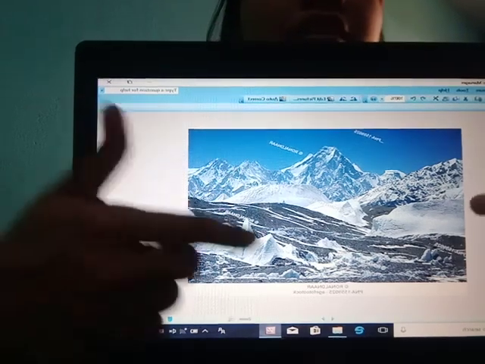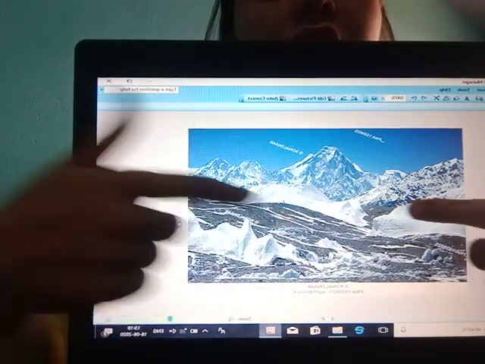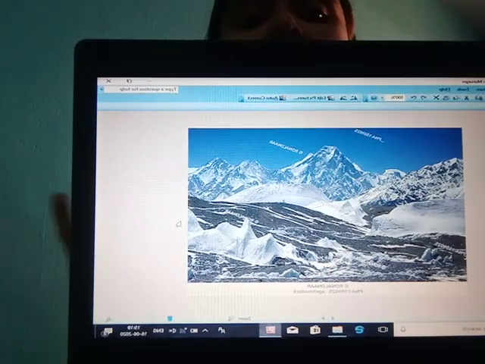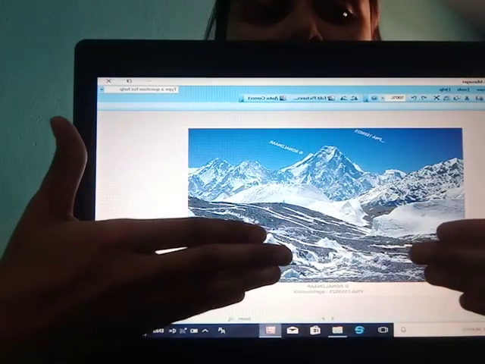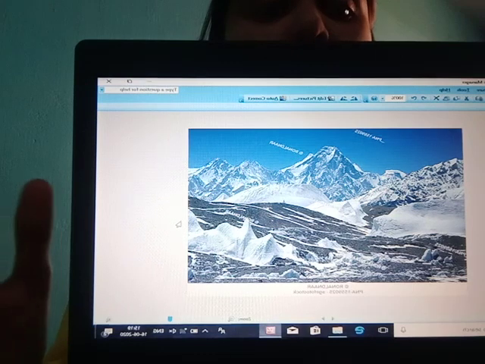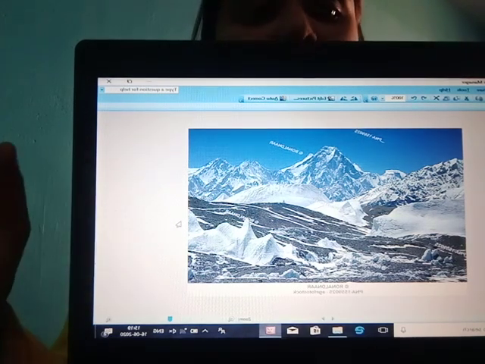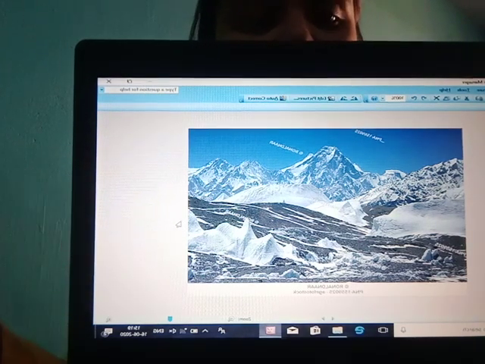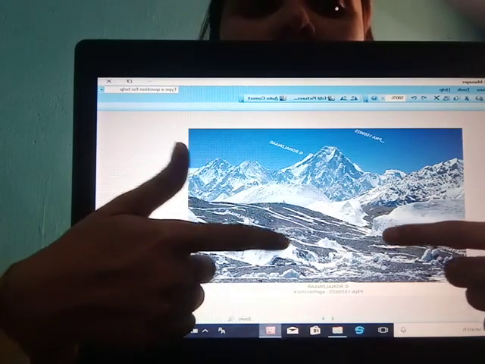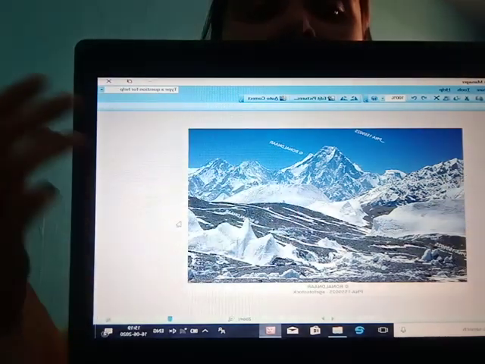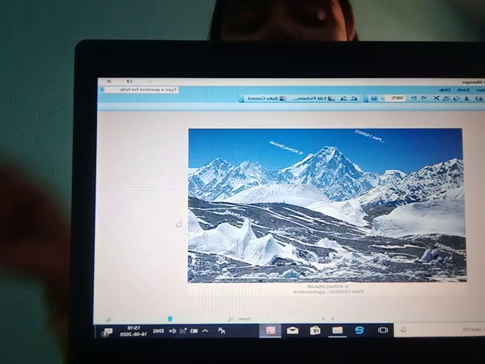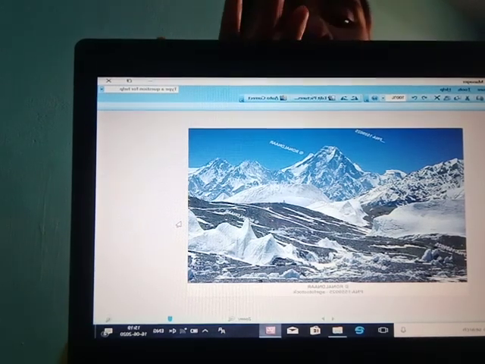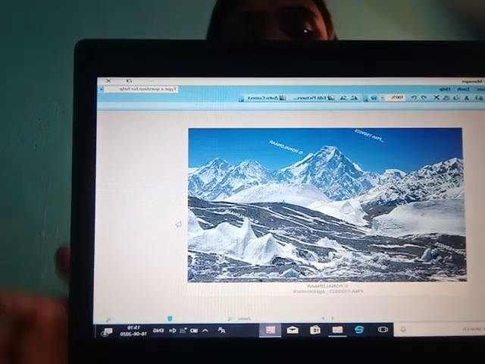Now these Himalayas are divided into 3 ranges. As the Himalaya is spread over a very large area, it covers 3 ranges. In your book also it is written.